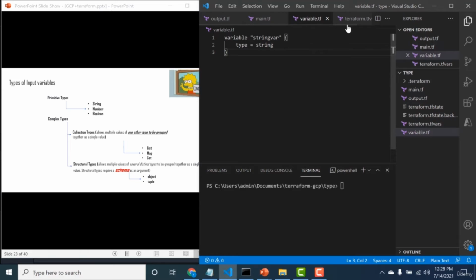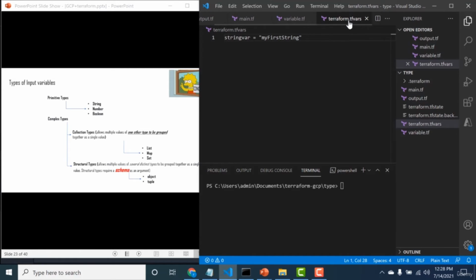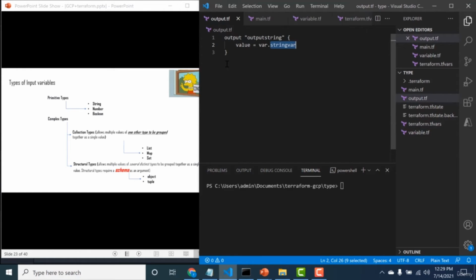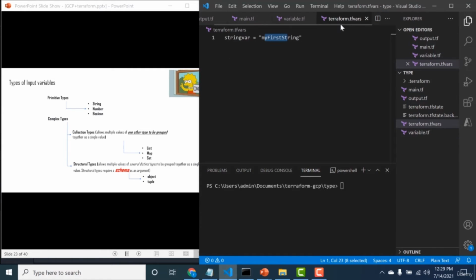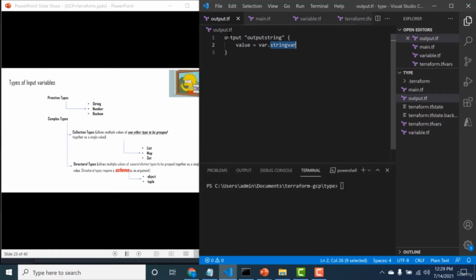To do that, you can go to your terraform.tfvars and declare a value for that particular string. I have declared this value: stringvar has the value myFirstString. Now let's go to the output.tf. In the output block, you can display the value of this variable. The variable that I have declared in my variables.tf and the value that I have initialized in my tfvars will be displayed because of this output block.